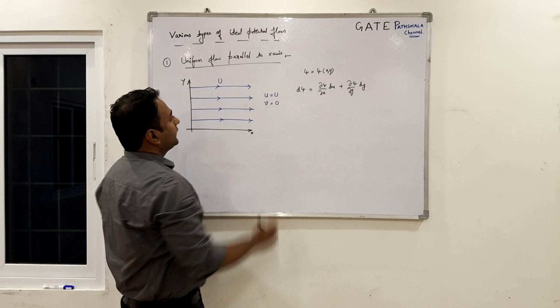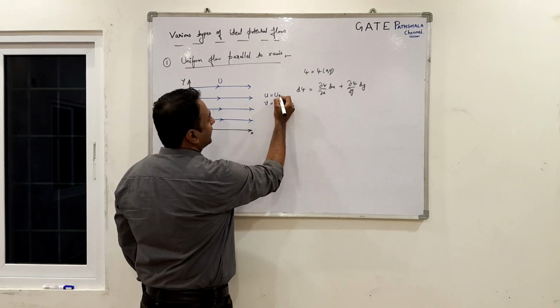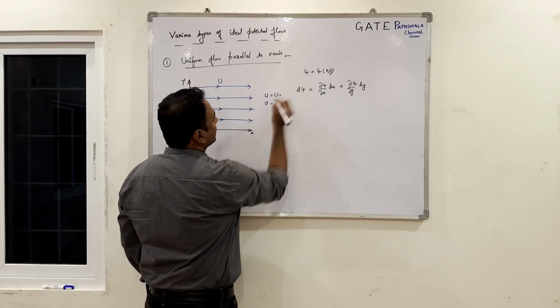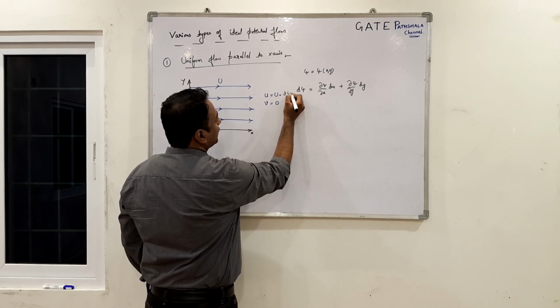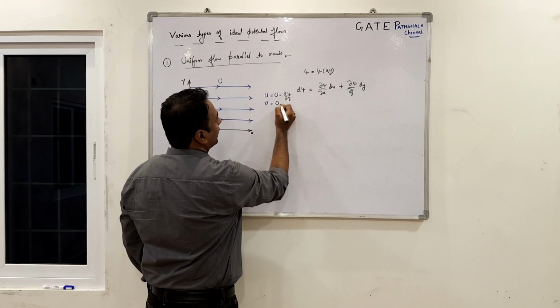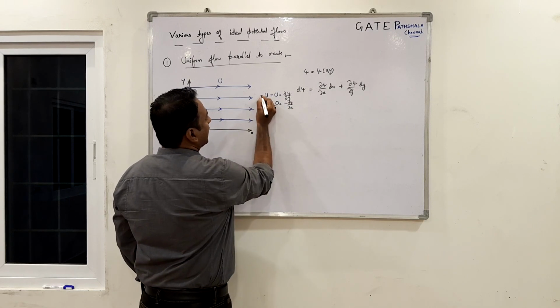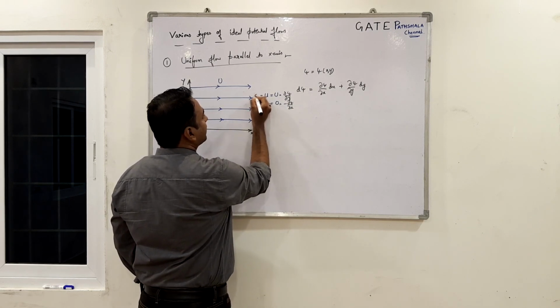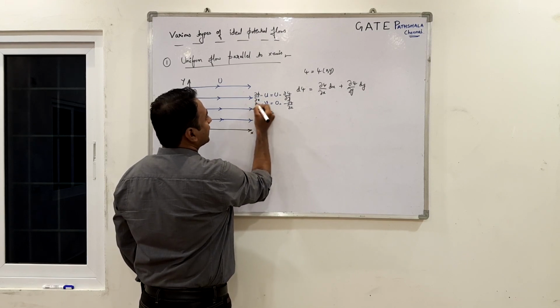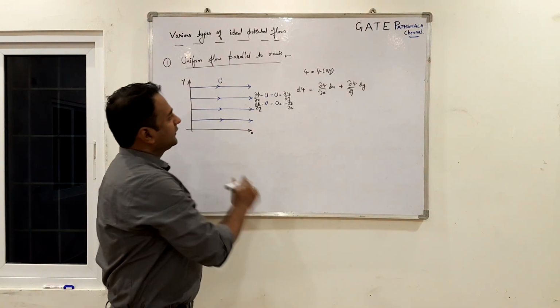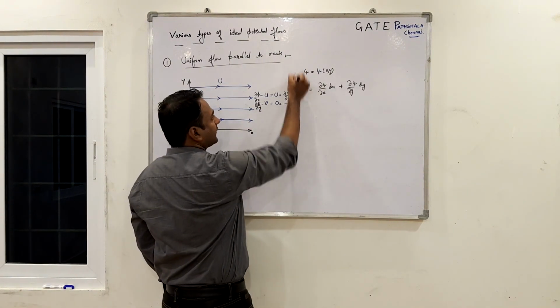Here when you write u equals to capital U, we know that in terms of psi, this could be written as dou psi by dou y, and v can be written as minus of dou psi by dou x. Similarly, we can write it in terms of phi also, that is u equals dou phi by dou x, and v is written as dou phi by dou y. So, we have this much information.